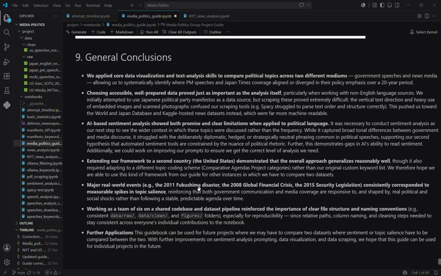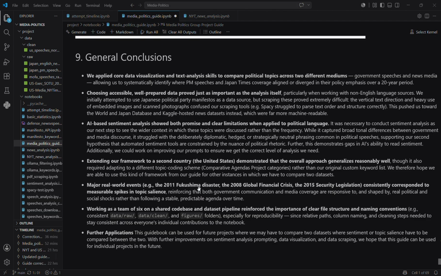Moreover, we also see the impact of having a Japanese speech database that was too small. We had 500 speeches as opposed to 36,000 news articles, and this could have impacted the correlation and quality of our analysis. When it comes to AI-based sentiment analysis, this also has limitations, particularly when interpreting political language, where nuance is often difficult for language models to capture. We can therefore think about how we could have prompted the LLM differently.